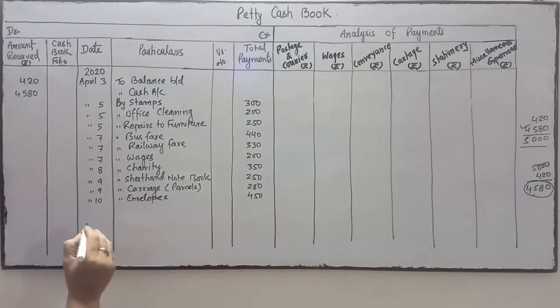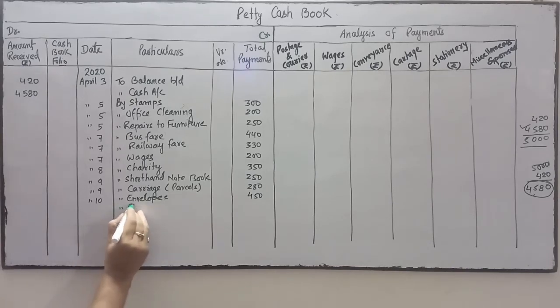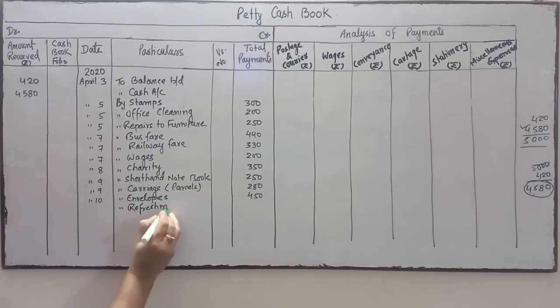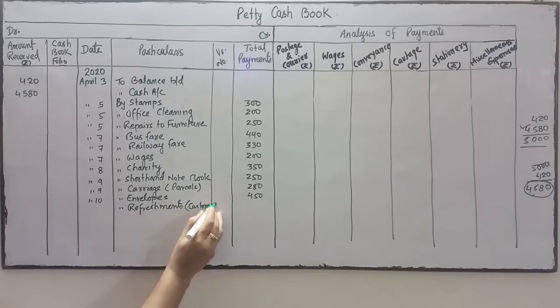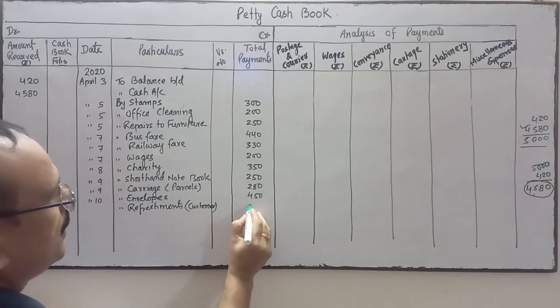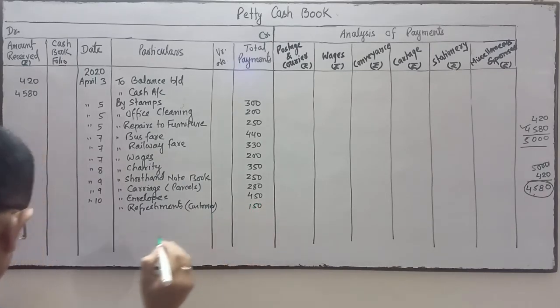Next is refreshment to customer. Okay, the amount is 150.